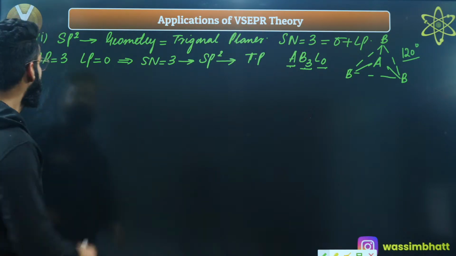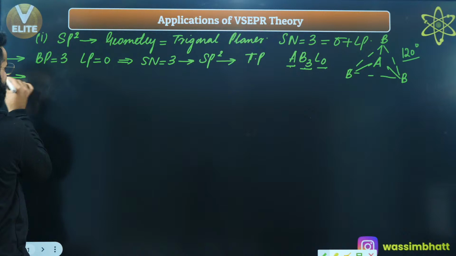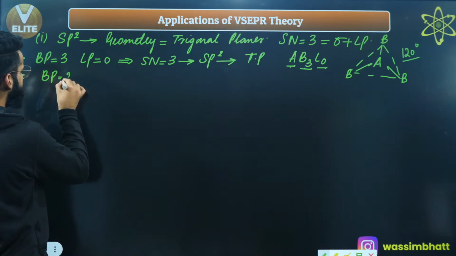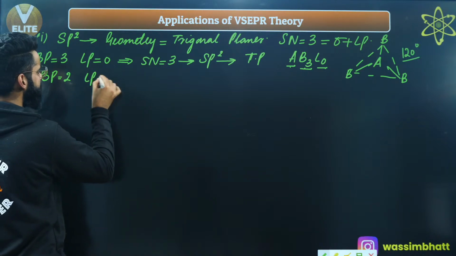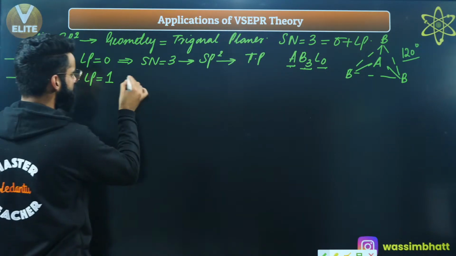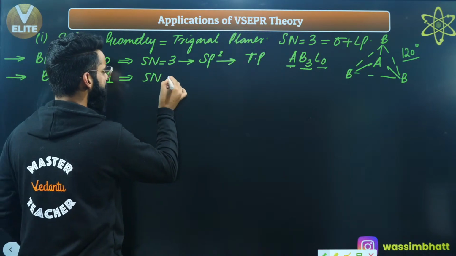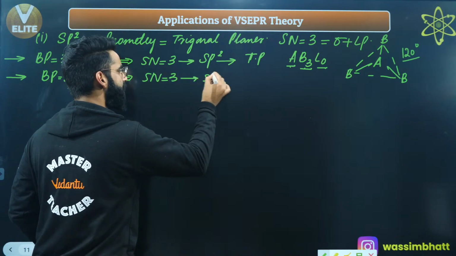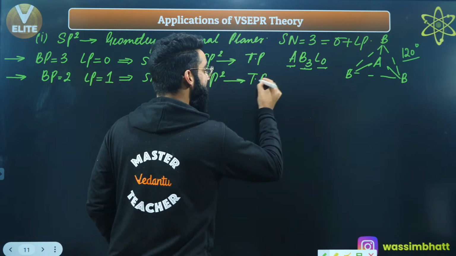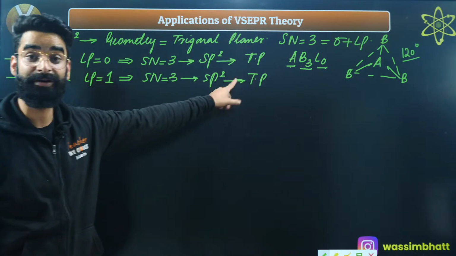Now, in this sp2 category only, let's take a molecule in which the central atom is forming 2 bond pairs, right? And there is a lone pair present on the central atom. So 2 bond pairs, 1 lone pair. So steric number comes out to be again 3. If the steric number is 3, hybridization is again going to be sp2. If the hybridization is sp2, the geometry is going to be trigonal planar. Geometry I'm talking. Geometry is trigonal planar.